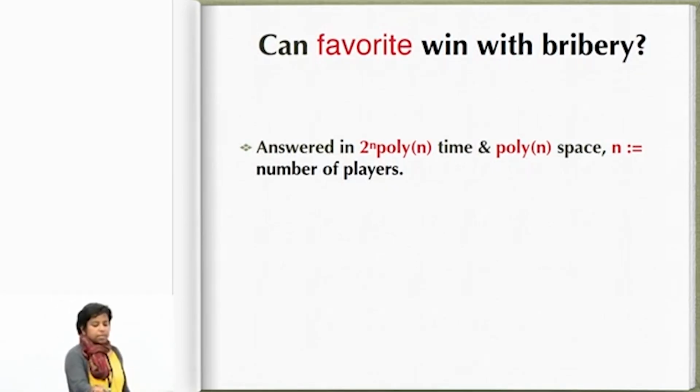This is a single exponential time algorithm. If you are wondering why I have written it as 2 power n into poly n, poly n should be subsumed by that term. It is basically to emphasize that you have to make 2 to the power n number of choices, and that is where the main work is done, and poly n is some amount of bookkeeping and so on.